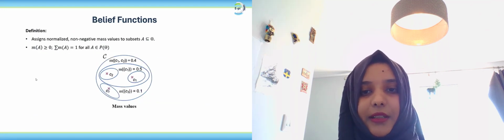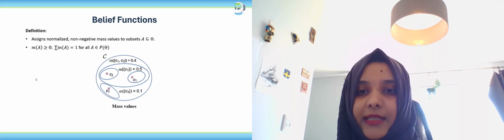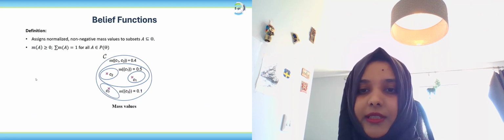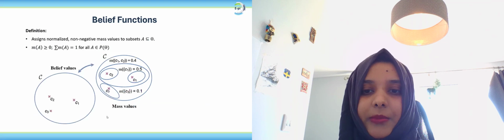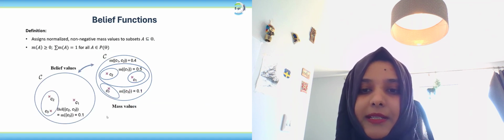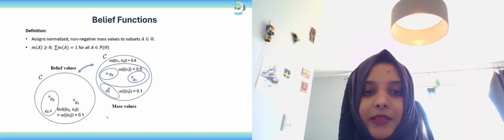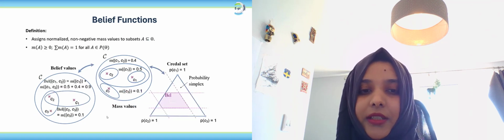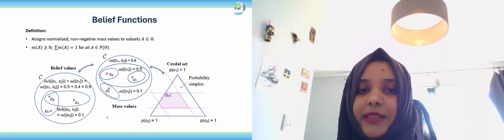Belief functions assign normalized and non-negative mass values to subsets of the sample space. The figure shown here is an example with mass values for both singleton and non-singleton sets. Belief functions can be computed from these mass values by summing the masses of all the subsets of the focal set. A credal set so formed represents the uncertainty in the prediction. The center of mass of a credal set is called a pignistic probability.